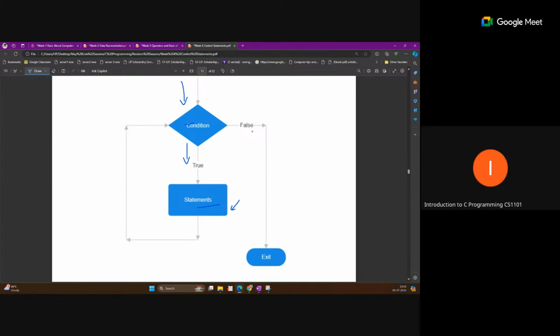This is very similar to the for loop, but here we update the variable inside the body, not in the loop structure. We perform some statements, update our conditional variable, and then check the condition again. We repeat this cycle, and if at any point the condition fails, we come out of the loop.